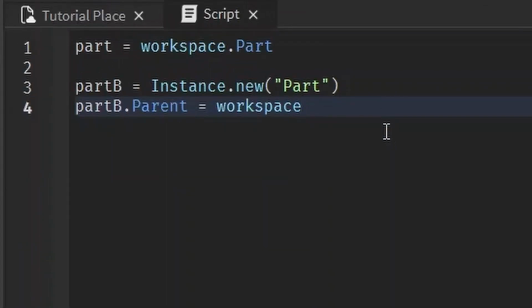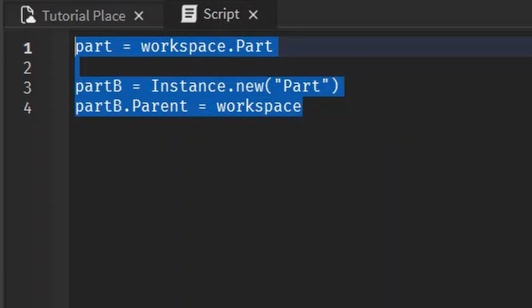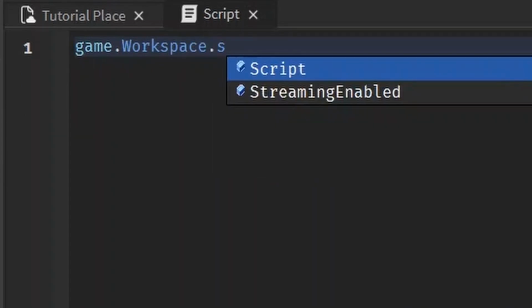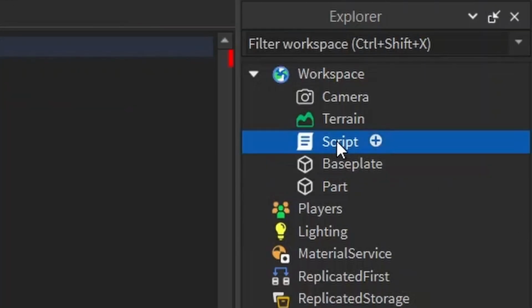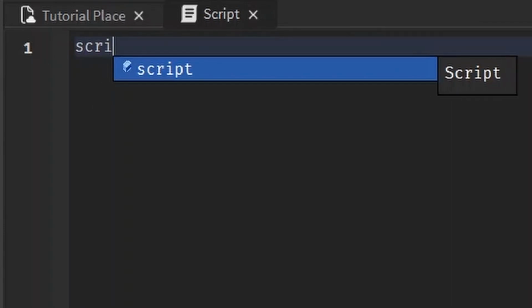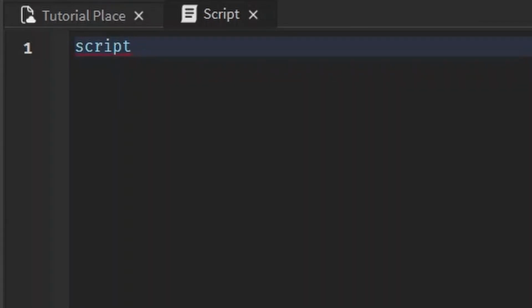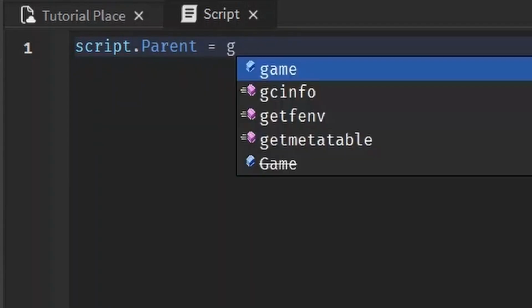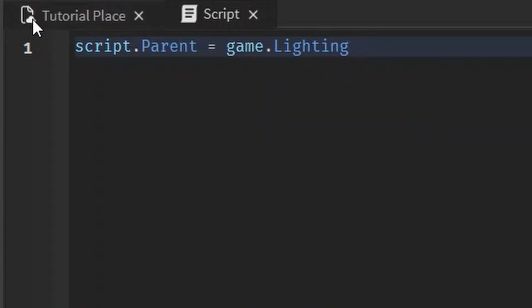Speaking of changing parents, we could also change the script's parent. And I just want to show you that because instead of writing game.workspace.script to access this script we're working on right here, we don't even have to write workspace.script. We can just write all lowercase script and it'll know that it's talking about itself. And to prove that, I'll change the parent of it to lighting, equals game.Lighting. It knows whenever you write script, it's talking about whatever script you're currently working on. So it's going to move itself into lighting.